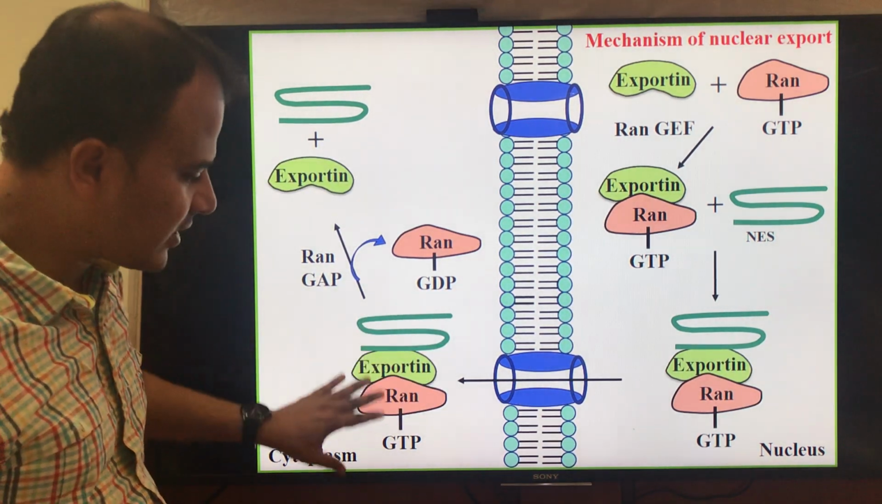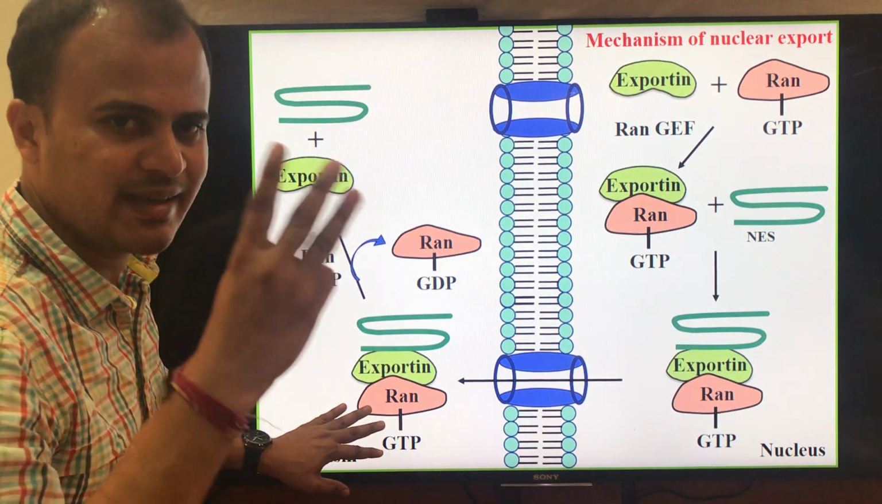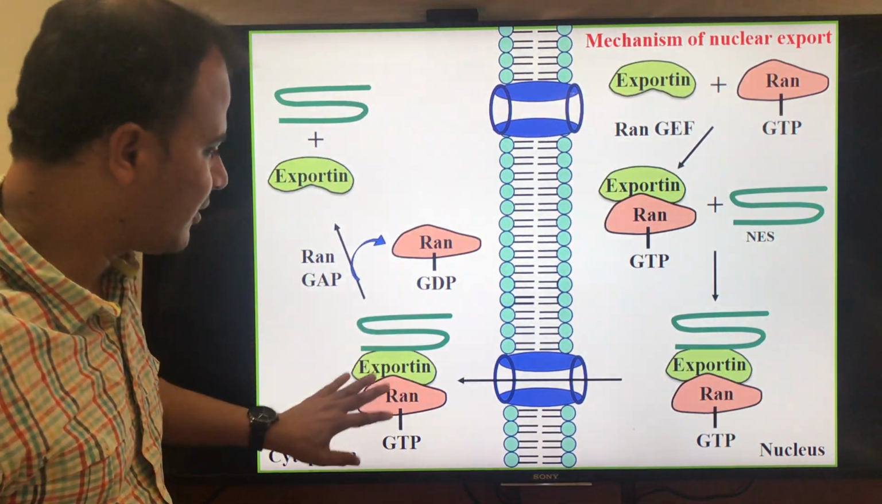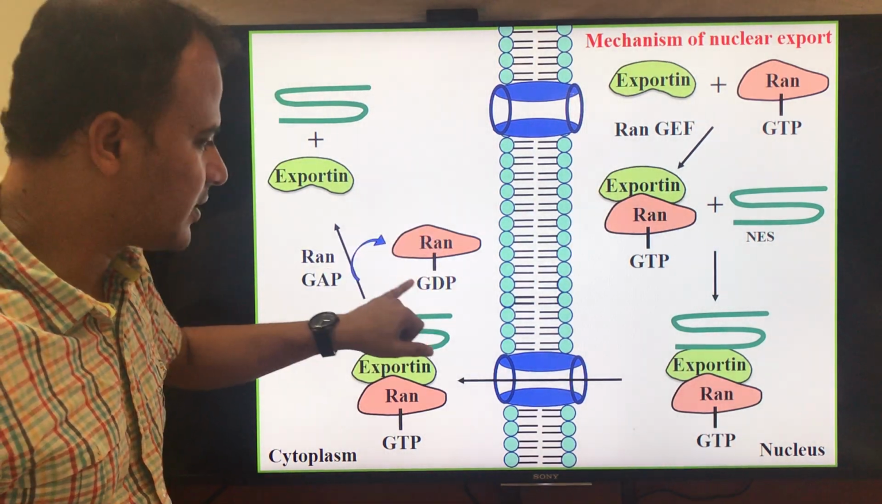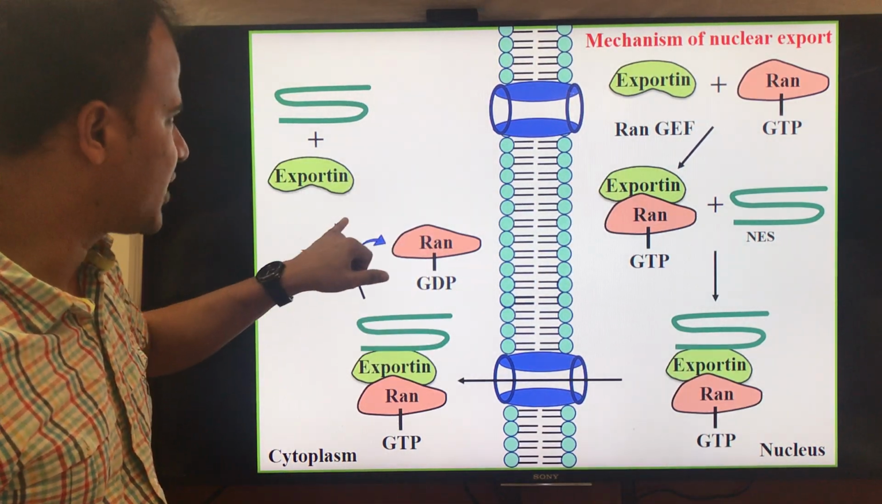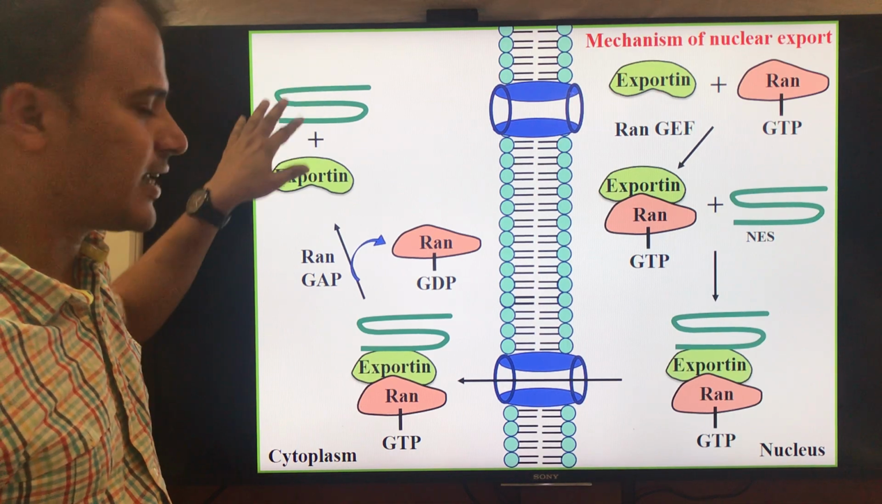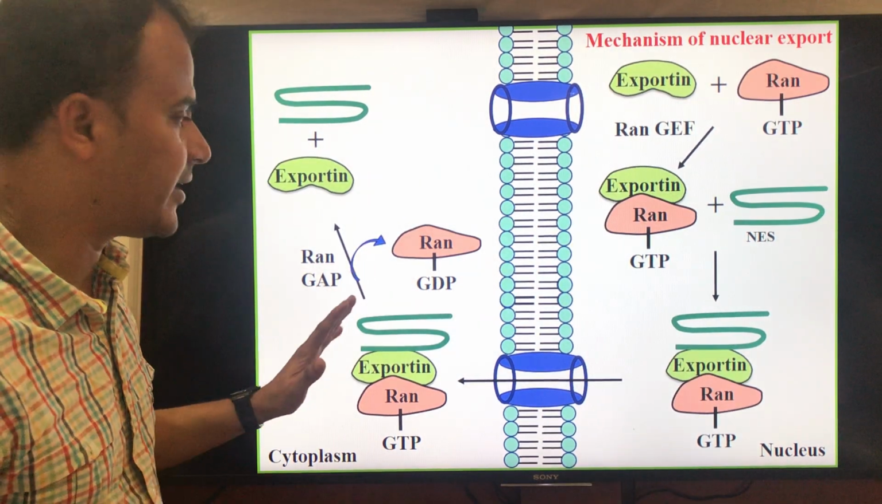Therefore, the trimolecular cargo, trimolecular means three molecules together, is split like this. Once RAN GDP is formed, followed by exportin, followed by the transport cargo, all the three are separated.